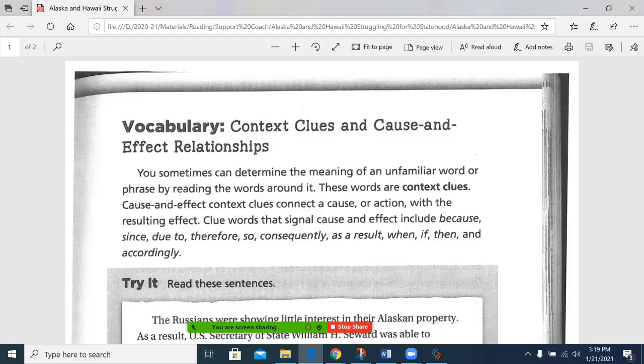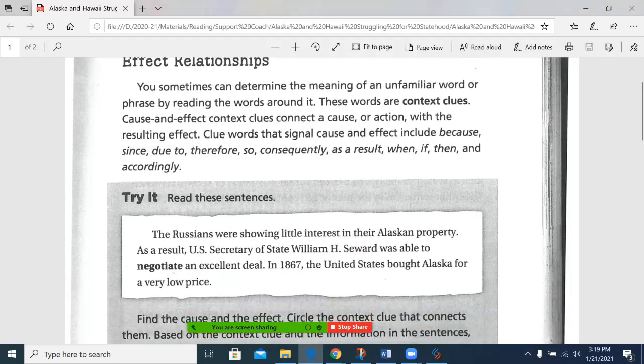Context clues in cause and effect relationships. You sometimes can determine the meaning of an unfamiliar word or phrase by reading the words around it. These words are context clues. Cause and effect context clues connect a cause or action with the resulting effect. Clue words that signal cause and effect include because, since, due to, therefore, so, consequently, as a result, when, if,